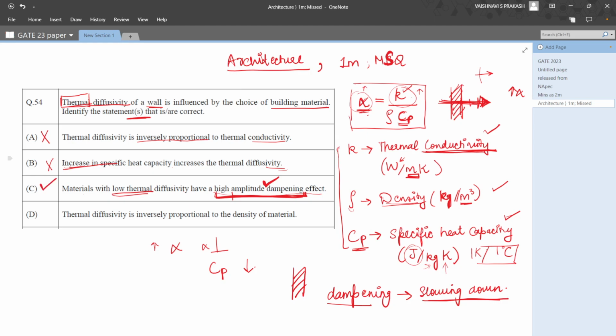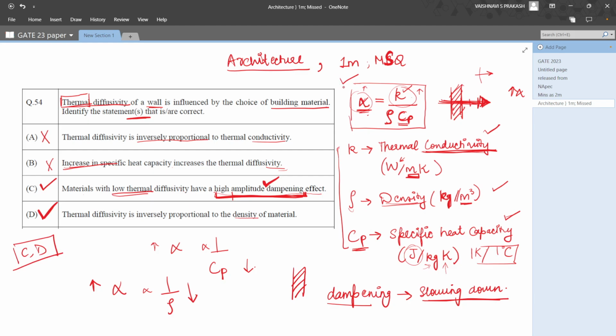The option D talks about thermal diffusivity is inversely proportional to the density of the material. And we know from this formula again that density is in the denominator. So alpha or thermal diffusivity is inversely proportional to density, which means increasing diffusivity is decreasing density. So option D is also the correct answer. So the right options for these questions are C and D.